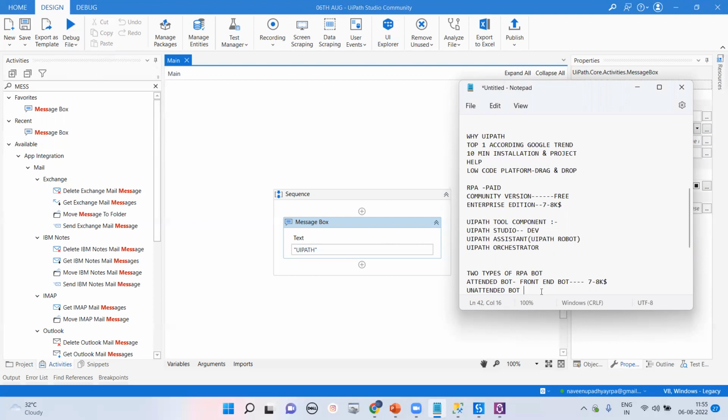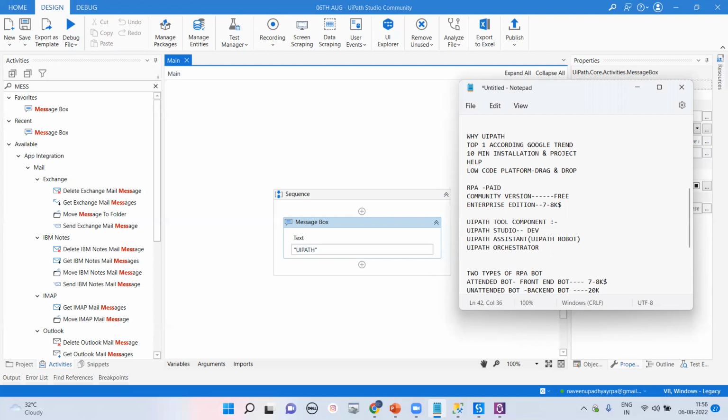HDFC wants to go for an unattended bot. Unattended bot means you don't have to touch your system. The RPA developers from Capgemini have written the code and kept the system inside the server room of HDFC Bank, where you provide power and internet. That is called a backend bot. In a backend bot you don't have to attend your system; everything is done automatically in the backend. That is called an unattended bot, and the cost is around $20K.